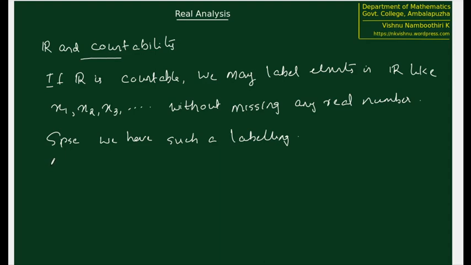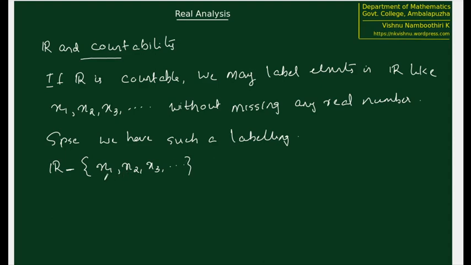Now we will consider this set: R minus, that means remove, x1, x2, x3, etc. If this is equal to R, then this R minus this is going to be just equal to empty.